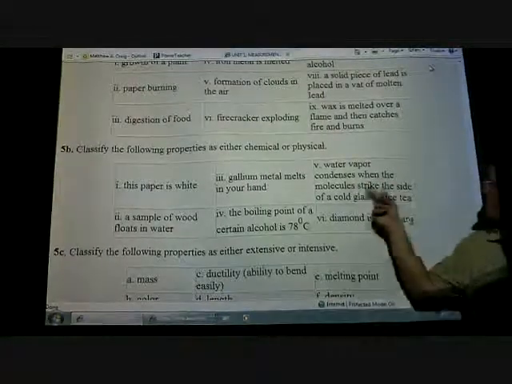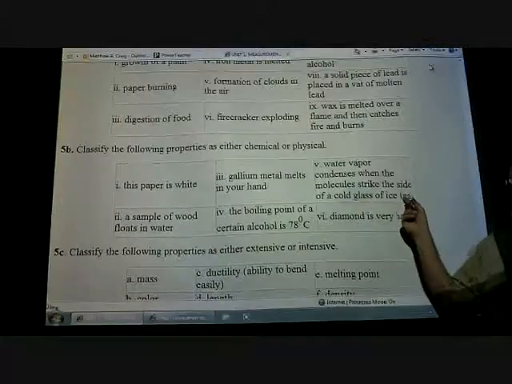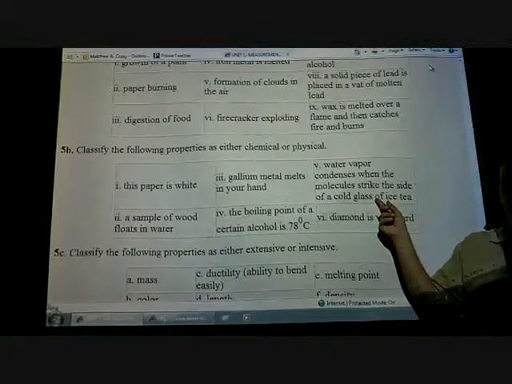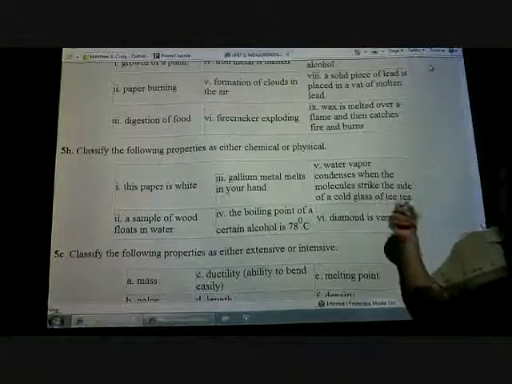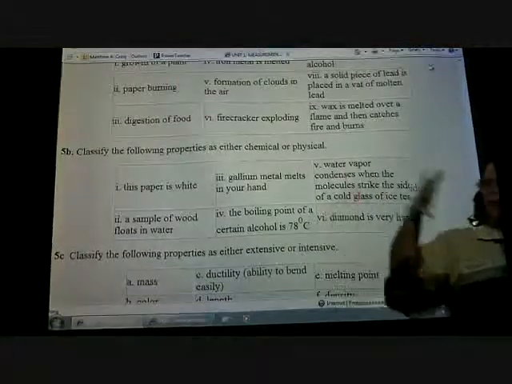Water vapor condenses when the molecules strike the side of a cold glass of iced tea. Physical. Good. So it changes from one thing to another.